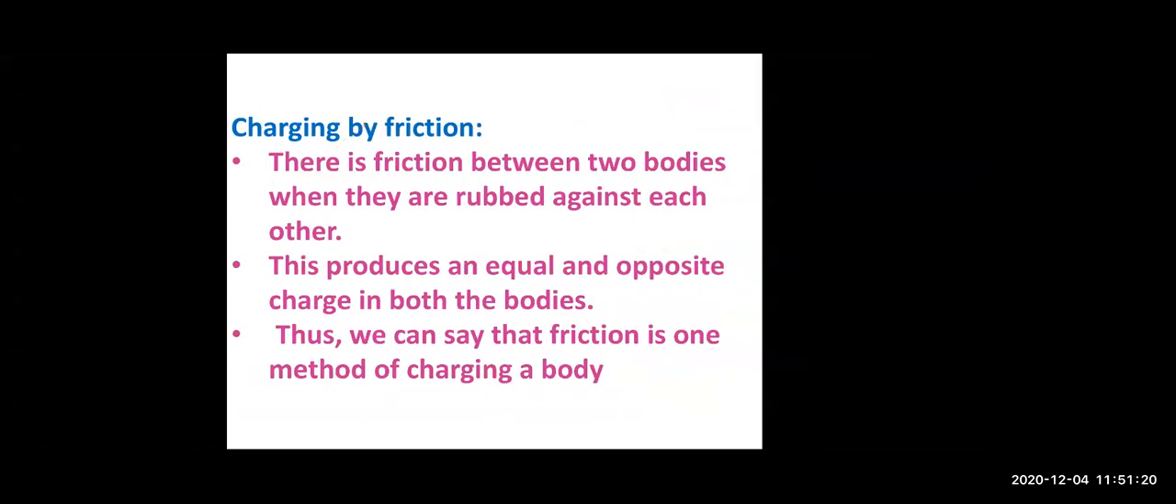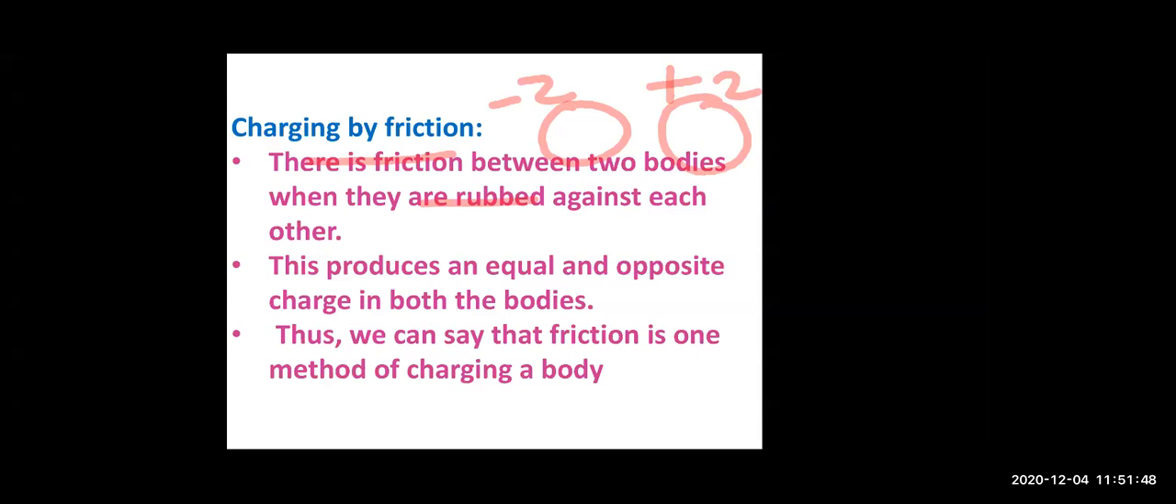So this is the theory part. That is, there is friction when you rub. When you are rubbing the two objects against each other, there is friction. And this friction produces charge. What type of charge does it produce? Equal and opposite. On both the objects, it produces equal charge. If one object has -2 charge, the other object will have +2 charge.